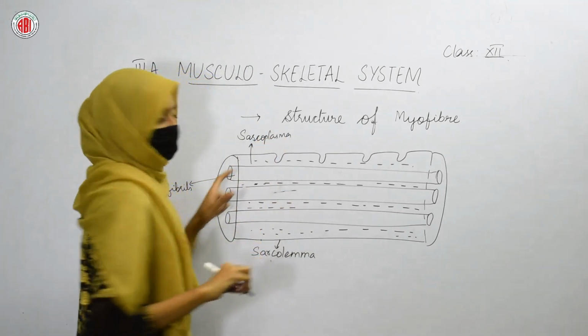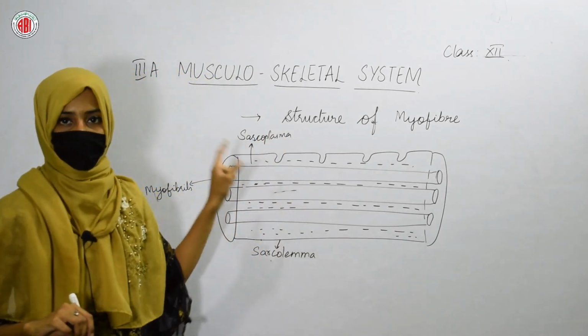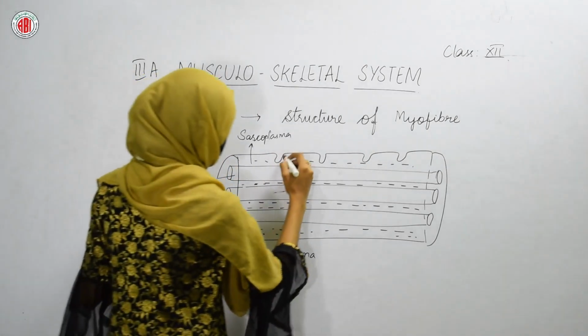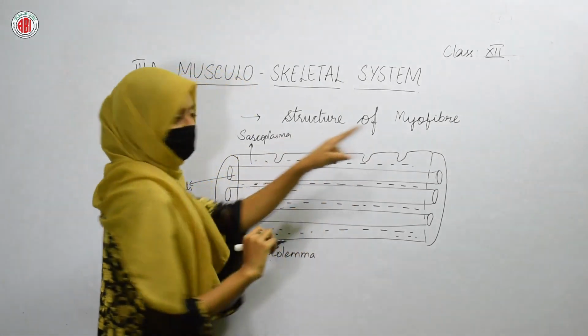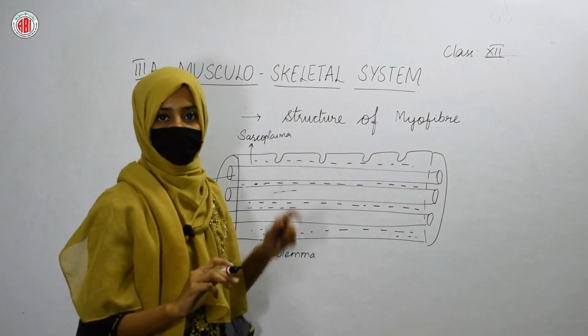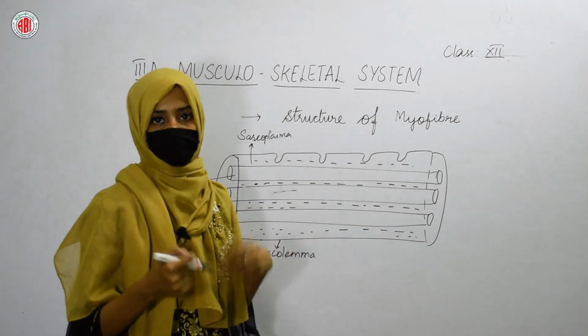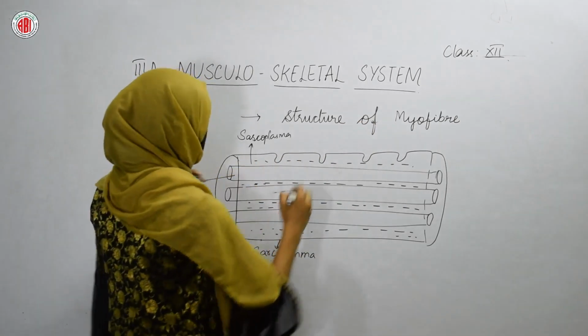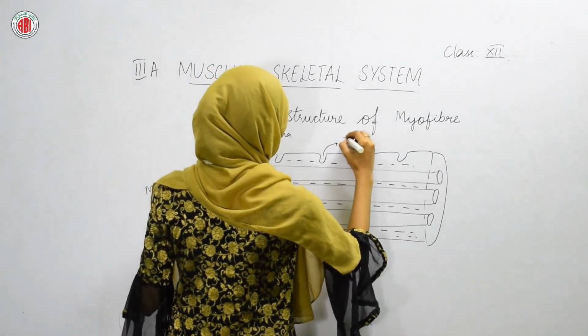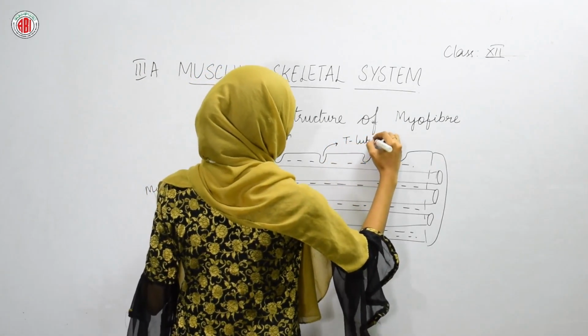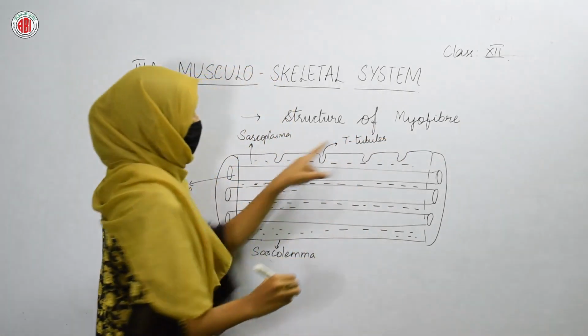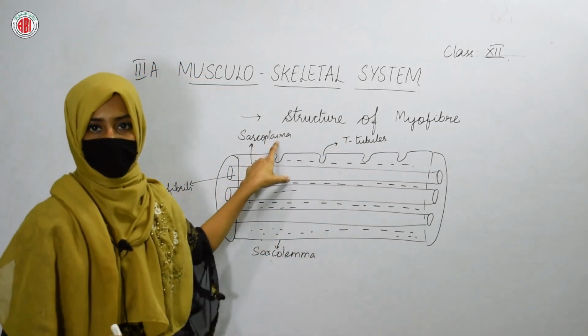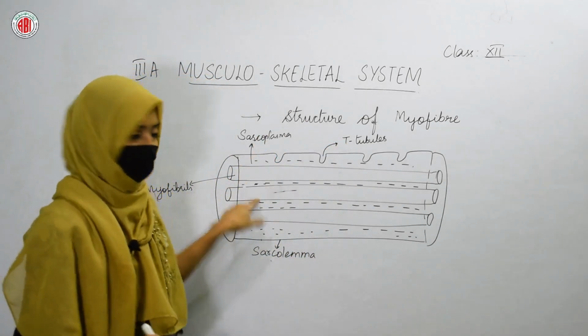When you see the plasma membrane of this myofiber, you can see some grooves, which are open from outside but closed from inside, and these groove-like structures are called T-tubules. So T-tubules are present in the plasma membrane of a myofiber.